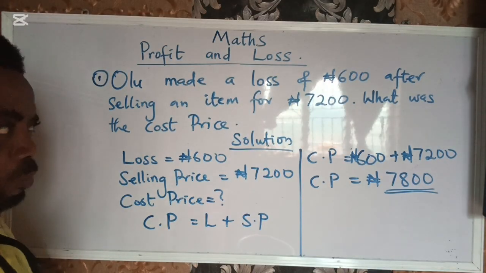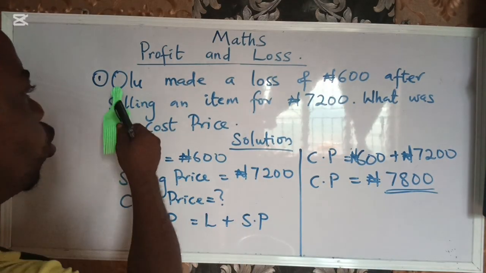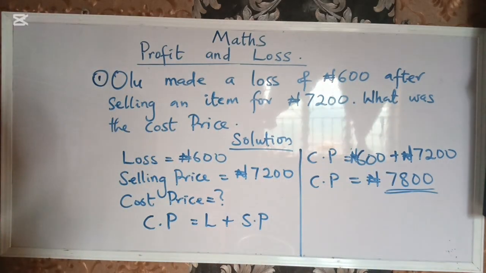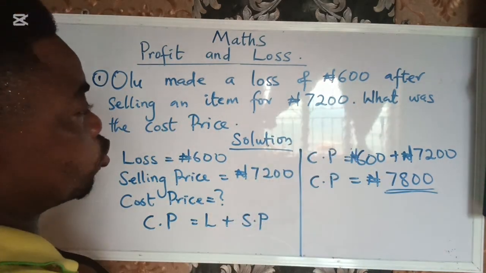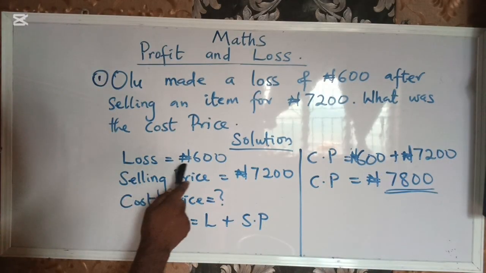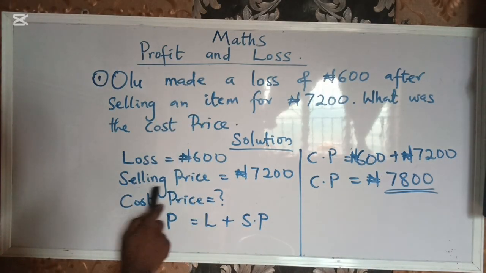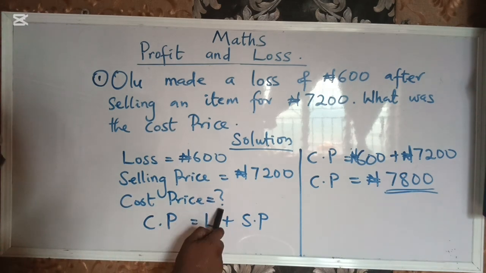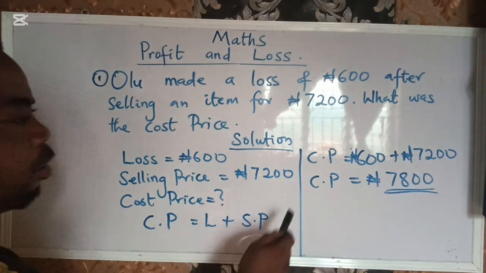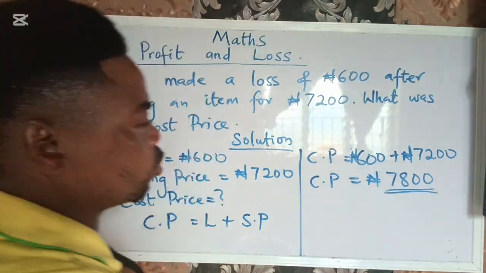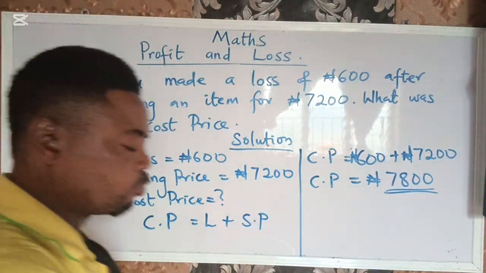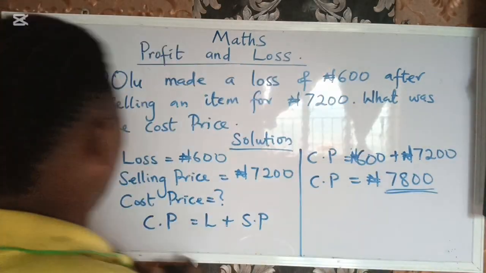Have you seen it? You can look at it again. Olu made a loss of 600 naira after selling an article for 7,200 naira. What was the cost price? So now we have collected our data, and the cost price is what we are looking for. Cost price is the loss plus the selling price. Now cost price is 600 plus 7,200. We add them together and we get this. Is that understood? Let's move to the next one.